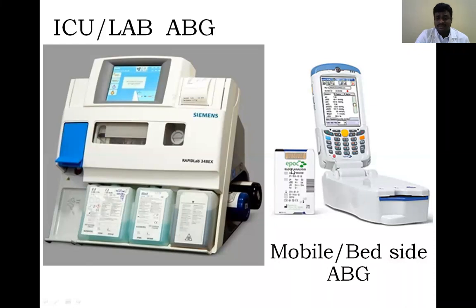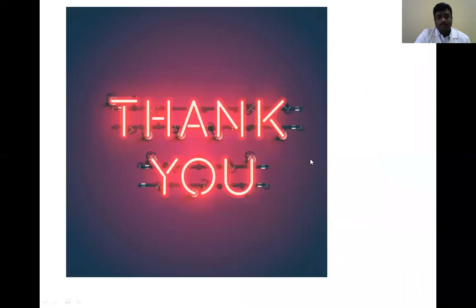This cassette has to be filled with arterial blood, by a specialized procedure. Then this cassette has to be inserted inside, and within seconds it gives the values of the ABG analyzed samples. So these are the two instruments we are using. This is about ABG, arterial blood gas. Thank you.